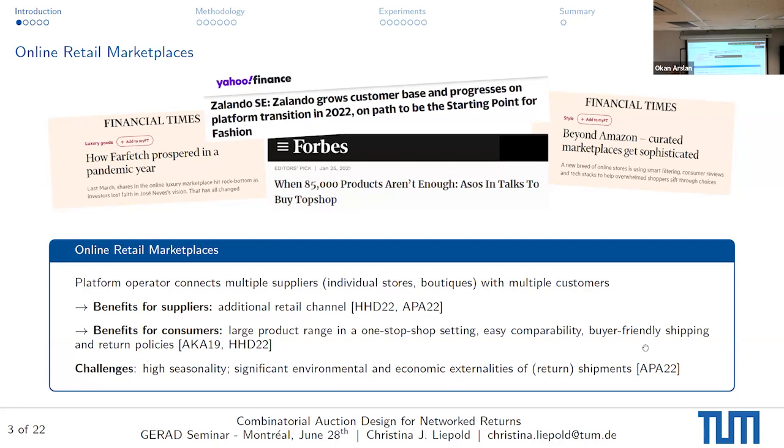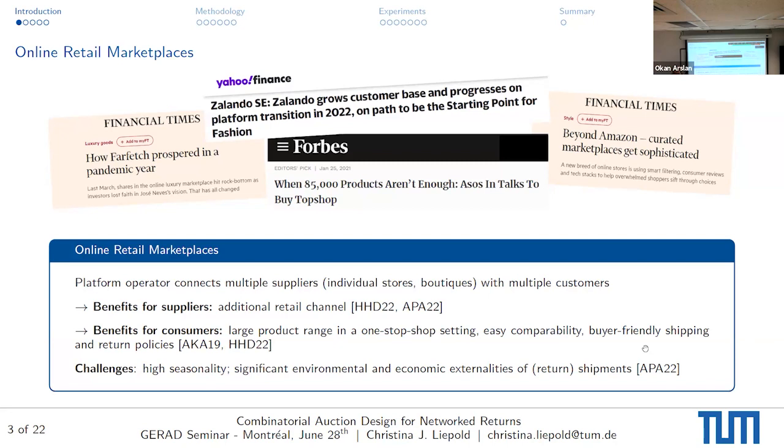So the suppliers have the benefit that they gain an additional retail channel, while the customers have a lot of benefits, which is also why this is such a popular setting. So they can have a large product range in a one-stop shop setting. It's easy for them to compare the different items. And in order to initiate the business in the settings, they have very buyer-friendly shipping and return policies.